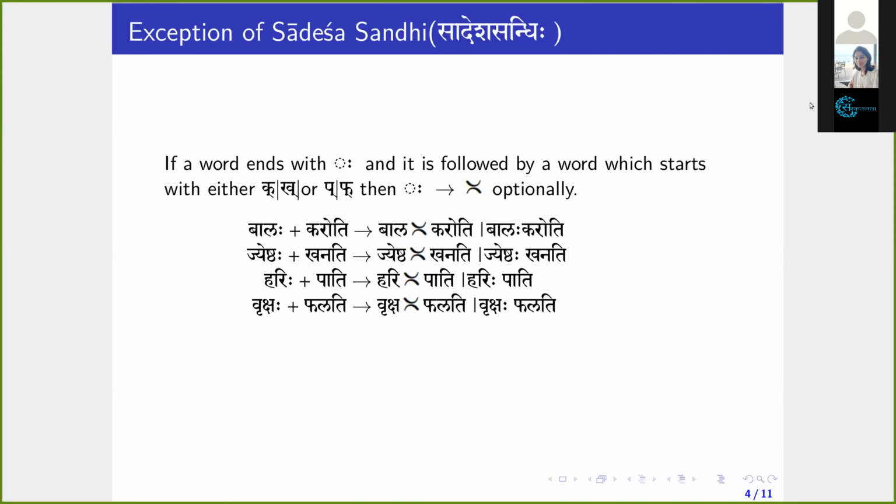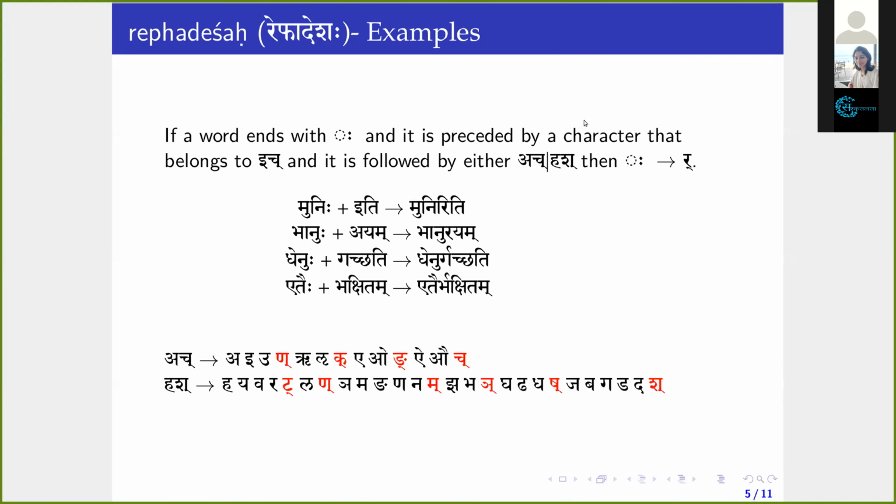So this is also an exception for Sadesha Sandhi. I hope you can see now in the chat box the Upadmaniya and Jihva Mulya I have already mentioned. So far we have seen the examples for Sadesha, and now there is another Sandhi, that is Rephadesha.